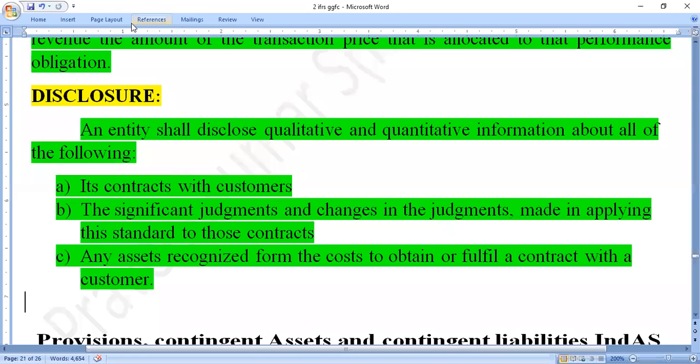And the second one is the significant judgments and the changes made in the judgments in applying this standard to those contracts. If any obligations, if any complaints are arising, it is in the law, it is in the judgment. So all these judgments will be put in the financial statements.